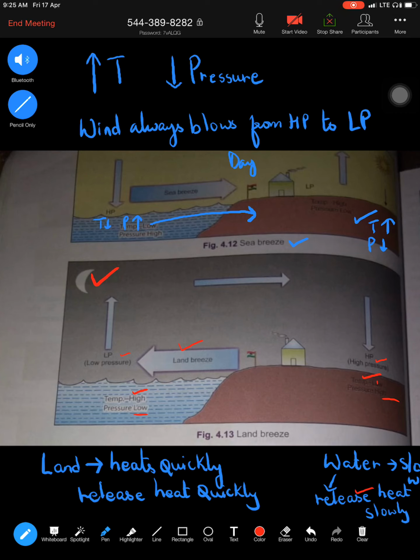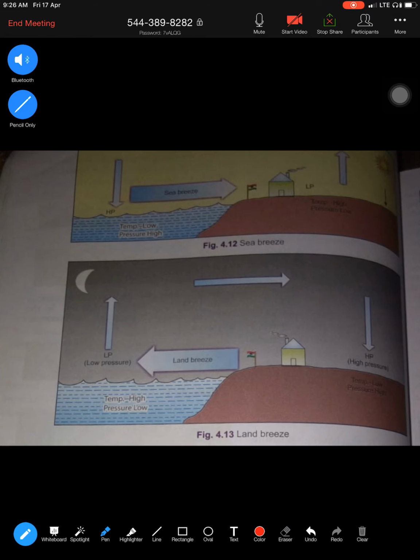All you have to remember is three things. One is the relationship between temperature and pressure. Second, you must know that wind always moves from high pressure to low pressure. And the third point is the heating capacity. Always remember land heats quickly and at the same time loses its heat quickly, whereas water heats up slowly and at the same time releases heat slowly. So you must remember this.